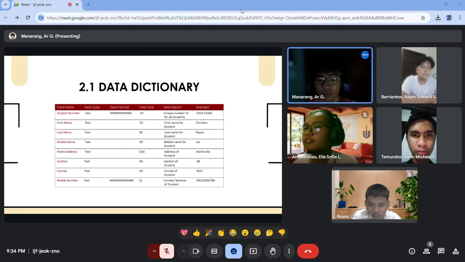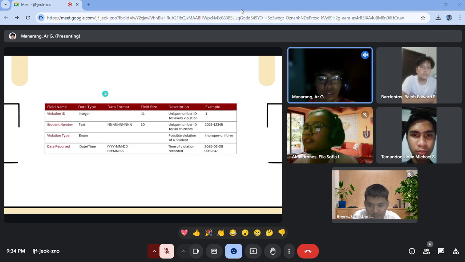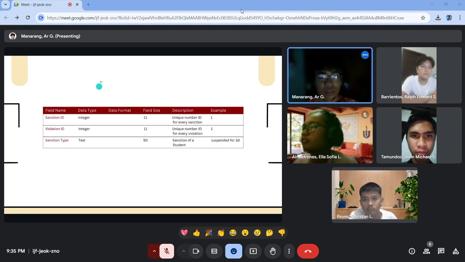Now we look to another data dictionary table. This is our table for violations. We can see here the violation ID, the student number, which is the foreign key here, violation type, date reported. Then another data dictionary table is the sanctions, with the field names of sanction ID, violation ID, and sanction type.